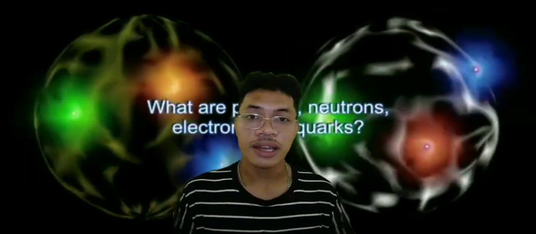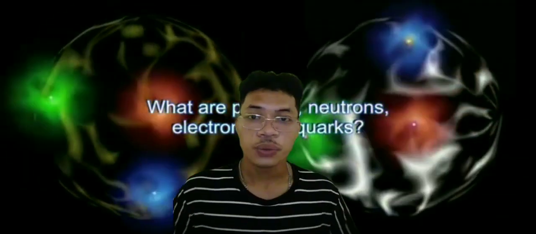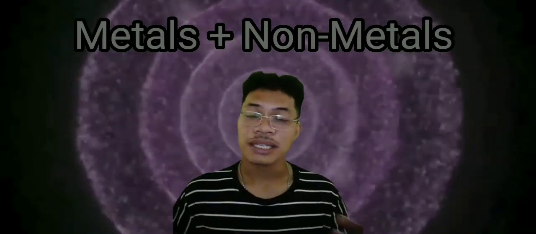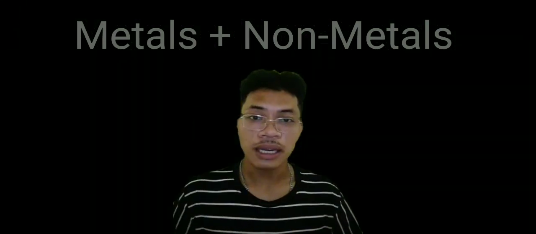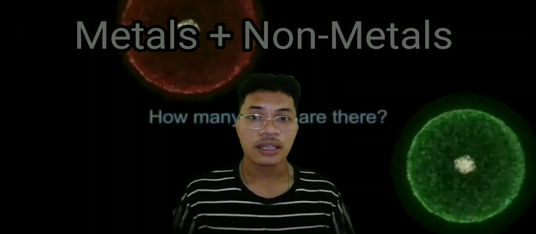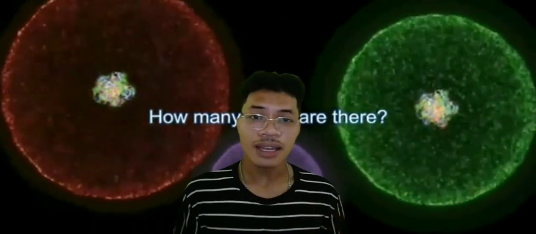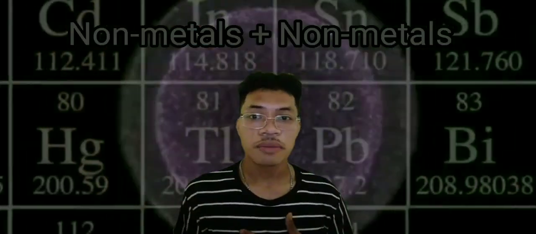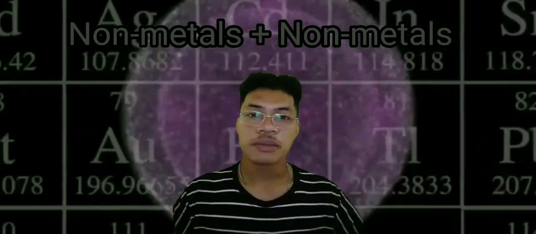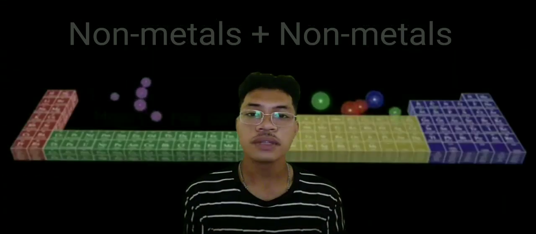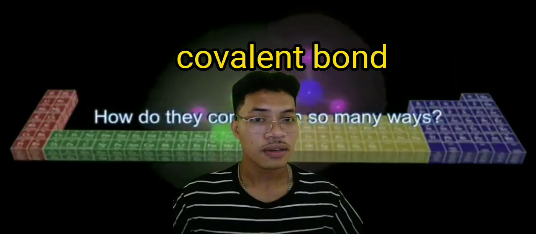First, how do ionic bonds and covalent bonds exist when elements are combined chemically? Well, metals plus non-metals combined chemically form an ionic compound. Second, non-metals plus non-metals combined chemically form a covalent bond.